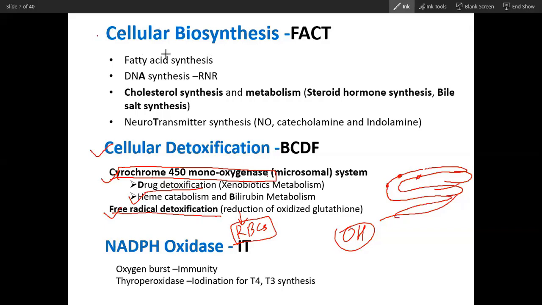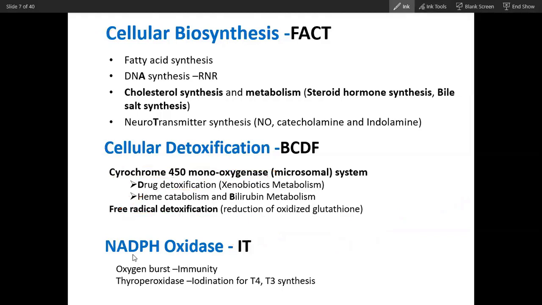You can categorize them into three parts. One is cellular biosynthesis: synthesis of lipid, DNA, and neurotransmitter. Then detoxification: detoxification of drug, detoxification of the heme that is released from lysis of hemoglobin, and detoxification of free radicals. Free radicals would damage the RBC membrane if they are not detoxified. So, free radical detoxification, drug detoxification, and then heme detoxification. These are cellular biosynthesis and cellular detoxification, and then the third function is NADPH oxidase.